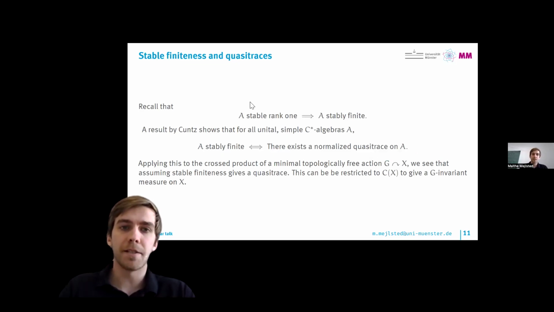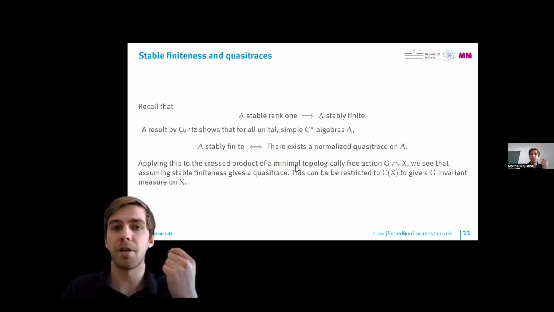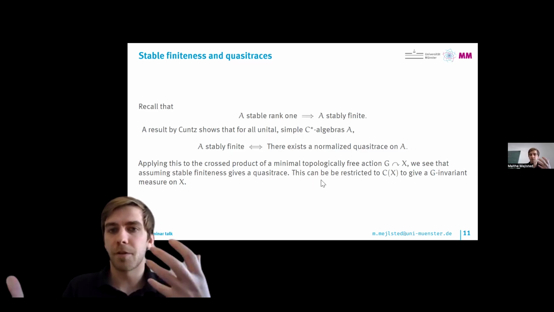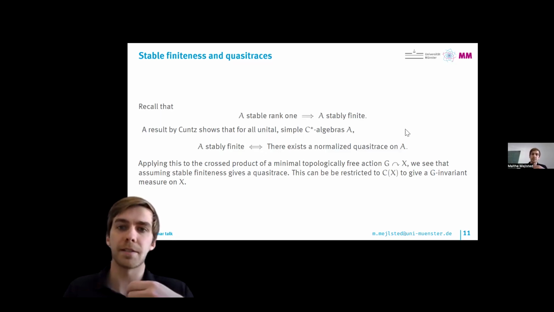So the point here is that this condition of having a unital simple C-star algebra can be fulfilled in our case because we apply this result to the cross product of a minimal topologically free action. This is automatically simple, as we've discussed, and this is also automatically unital. Then if we also assume stable finiteness, we have the existence of a quasi-trace. In this case, we can restrict the quasi-trace to C(X), just as we did with the traces, and then we can get a G-invariant measure on X.